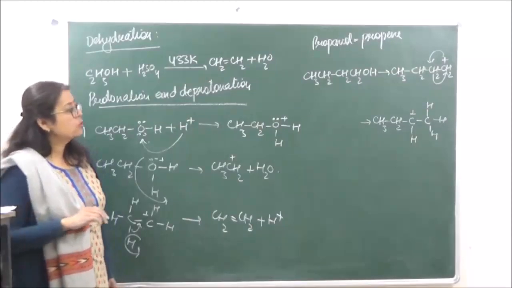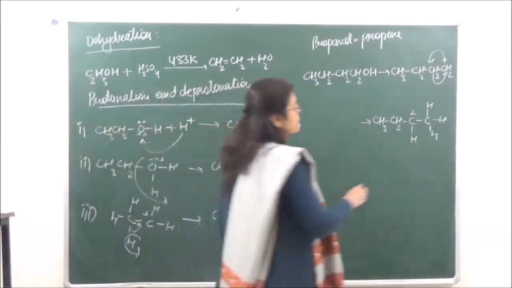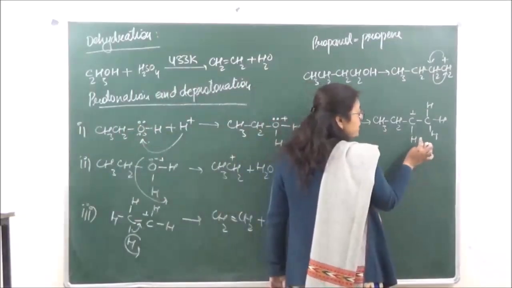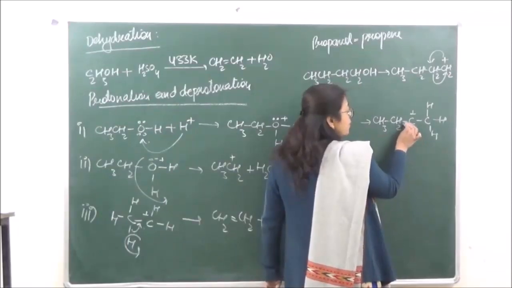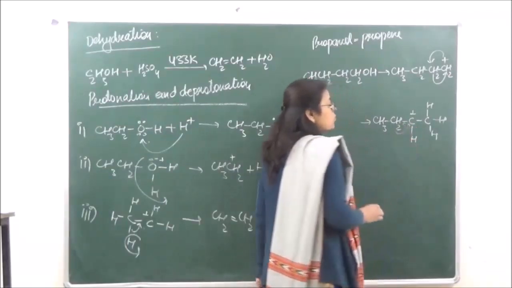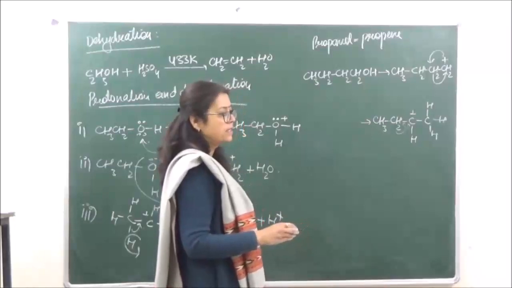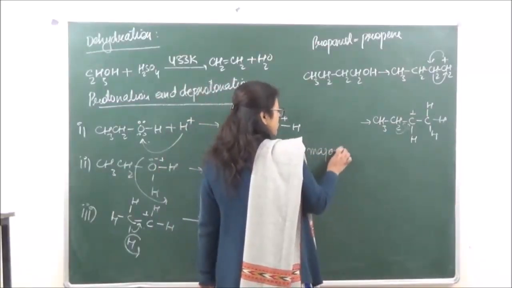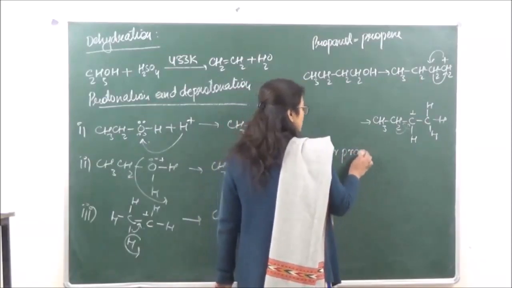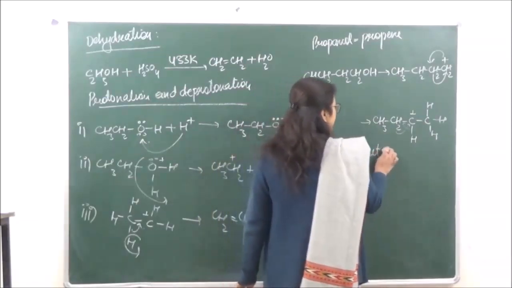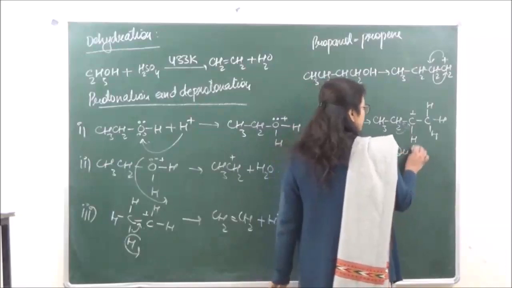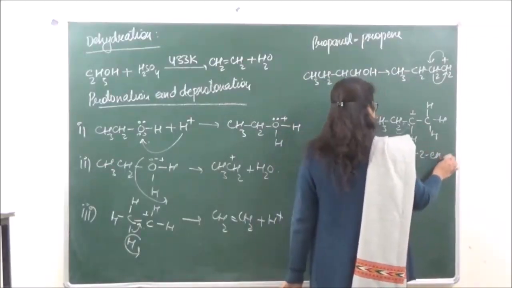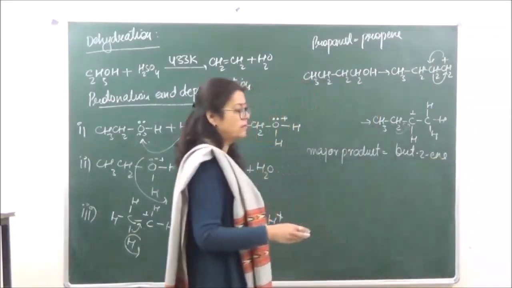Because we are getting a 2 degree carbocation over here, therefore the major product in this case is going to be but-2-ene. Because when the H positive will be released from here, the double bond will go here and hydrogen is going to shift on this side. Okay? So the major product on dehydration is going to be but-2-ene, right?